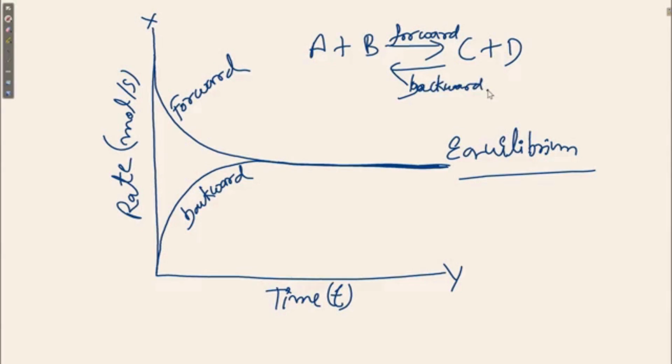When the rate of the forward reaction is equal to the rate of the backward reaction, we can say that equilibrium gets stabilized, and this is known as chemical equilibrium.